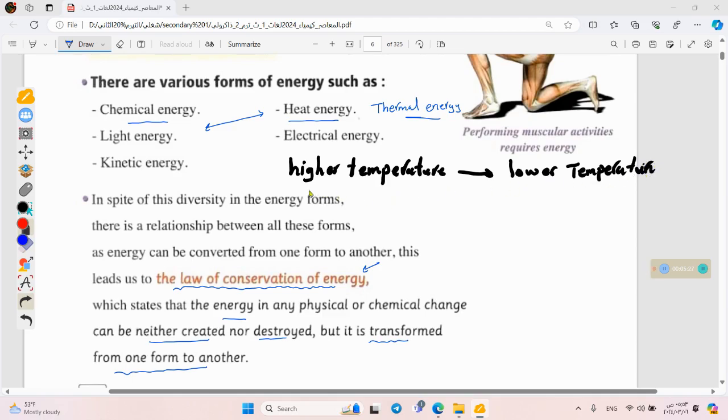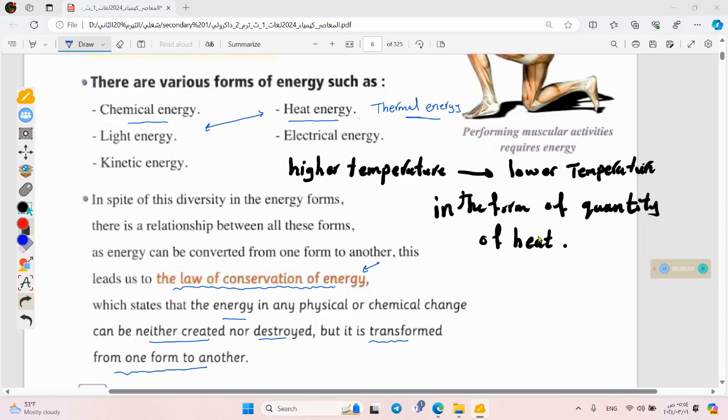So the thermal energy transfers from the higher temperature body to the lower temperature body in the form of quantity of heat. That's great. So the quantity of heat is the amount of thermal energy transferred from the higher temperature body to the lower temperature body.